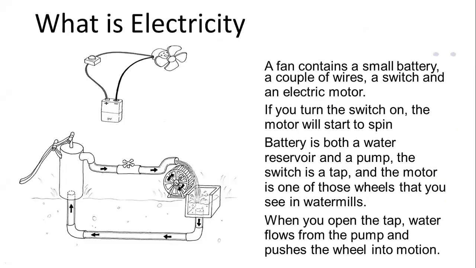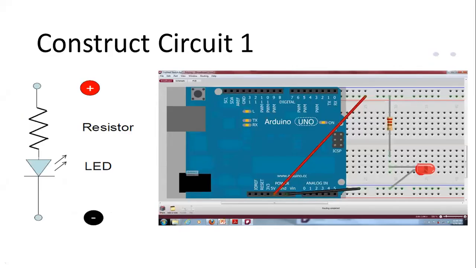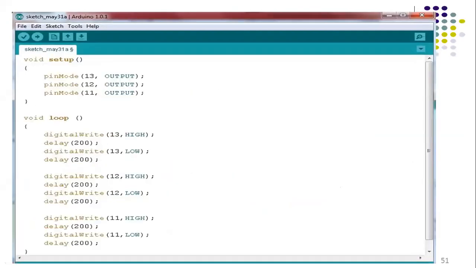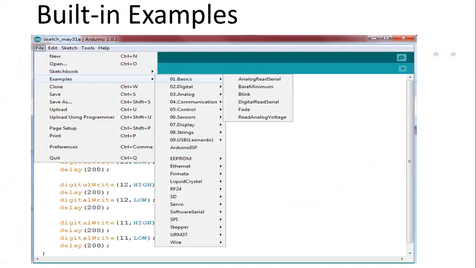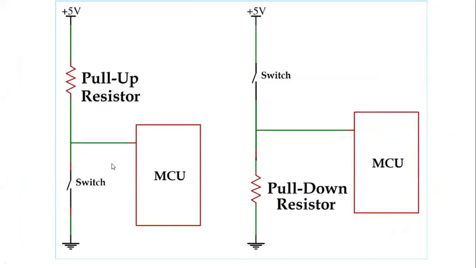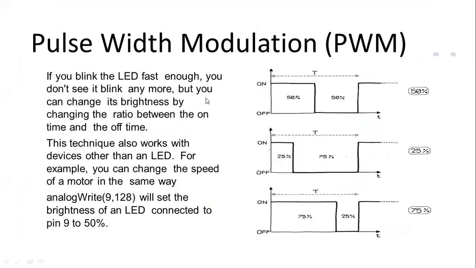So these are the electricity concepts, the basic concepts, and the construction of the circuit. Today I'm going to discuss the voltage divider rule and its applications, where we can use it. Yesterday we discussed what pull up and pull down resistors are. This one is PWM. But before discussing PWM, first of all I will discuss the voltage divider rule.